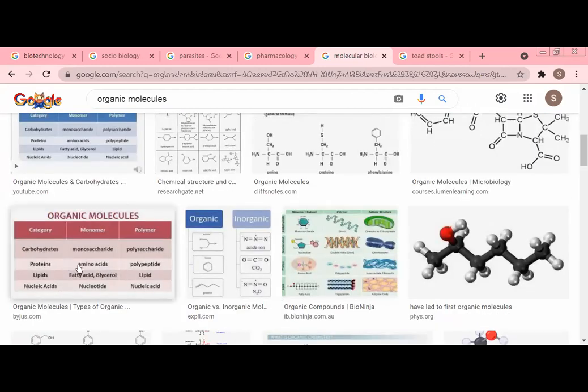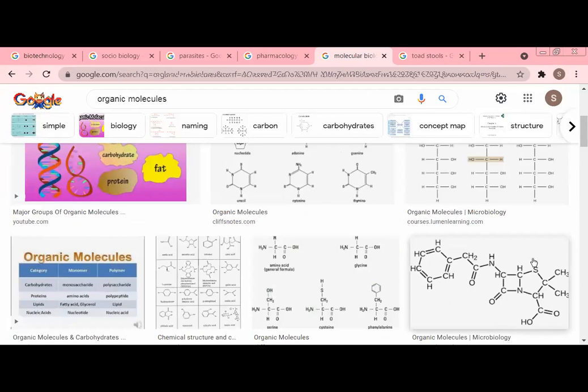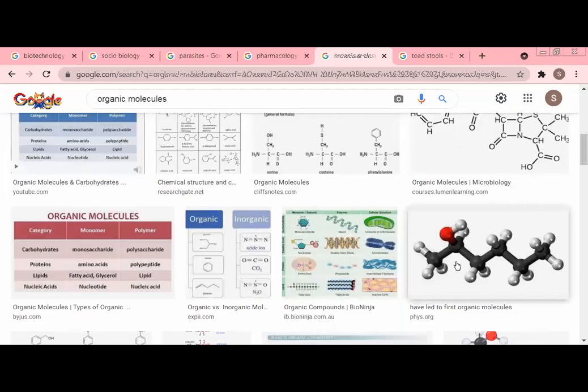Likewise, there are many other elements which are also present in our body, but they are inorganic molecules. Only the carbon containing structure is called an organic structure. Compounds like carbohydrates, proteins, fats, and vitamins contain this type of structure, and these are called organic molecules. However, in our body, water is also present, but water does not contain carbon. It contains only hydrogen and oxygen. That's why it is an inorganic compound. Okay, got it?